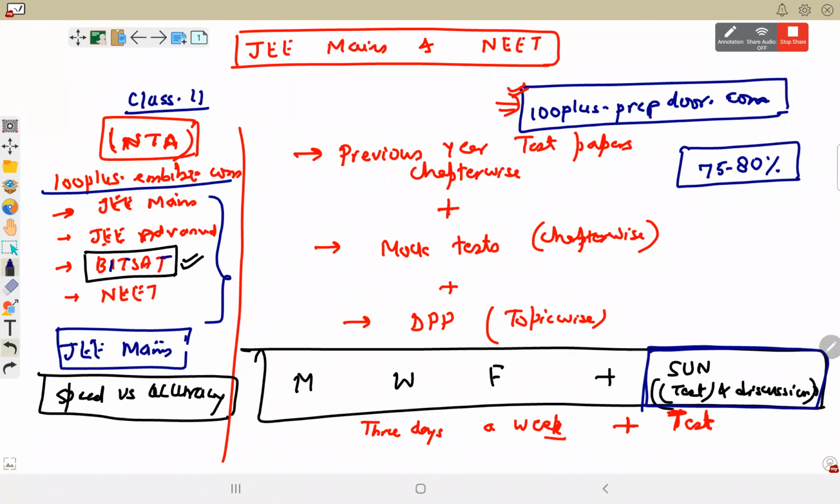And similarly, there is a paper for NEET also, and there is a paper in the prep door section also for NEET chapter-wise. Like I am teaching dimension today, by the next day, before the next class, I will upload the paper of dimension analysis and errors. Likewise, so that has to be done along with the class itself.